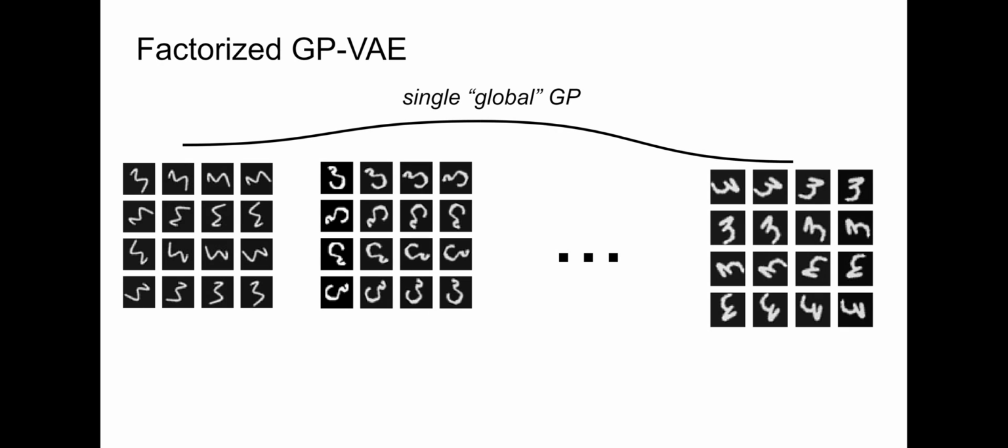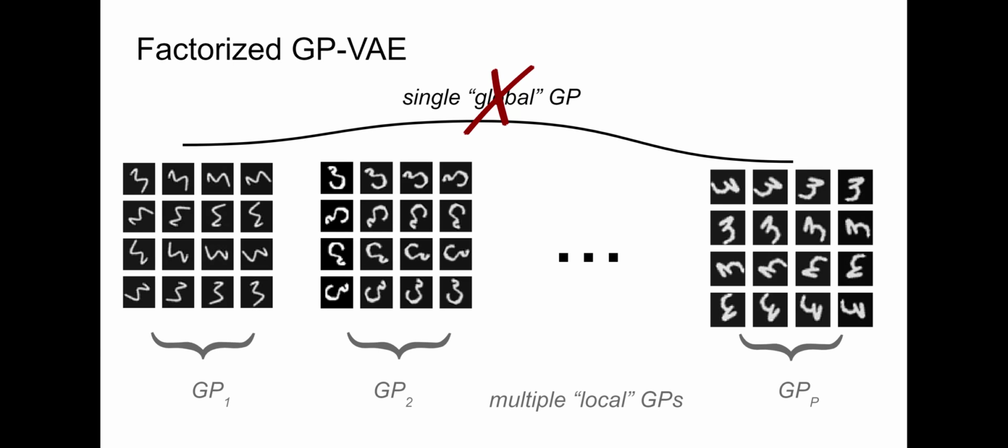In this work, we instead used two very simple, yet still underexplored ideas to scale such models. The first idea is that instead of placing one large GP over an entire dataset in each of the latent channels, we propose to split this up into multiple local GPs. On the rotated MNIST, that boils down to placing a GP over all the rotated images of a single digit.